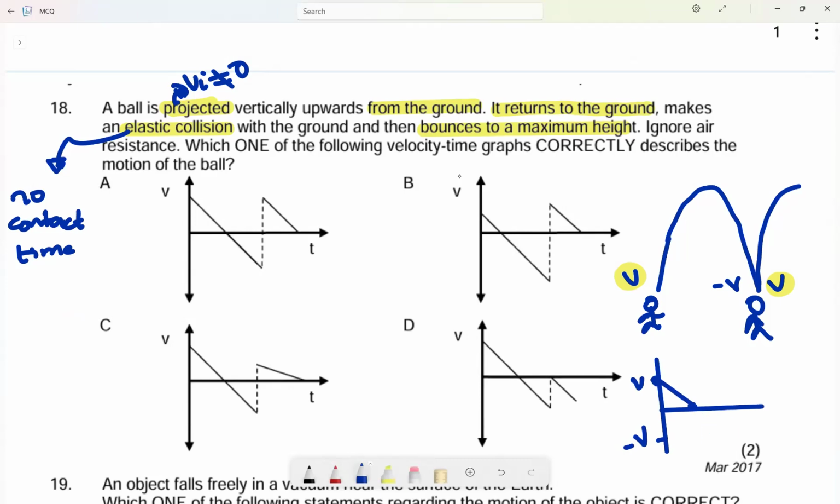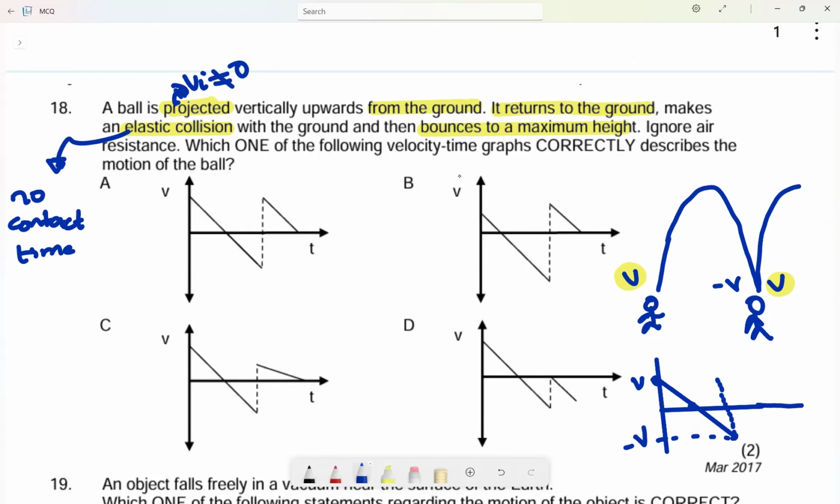After going to the maximum height, it returned back down to the ground with the same velocity. This is the collision of the ball with the ground.